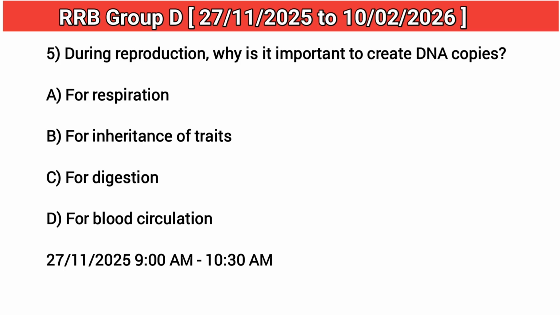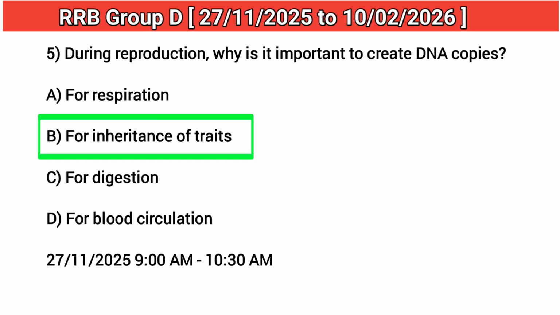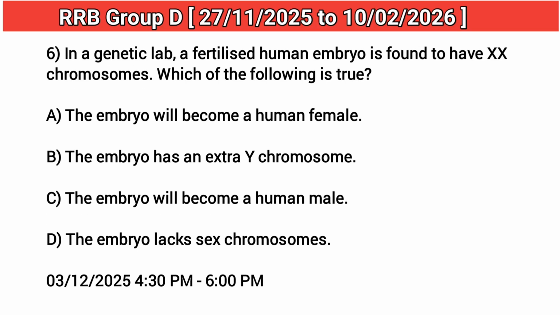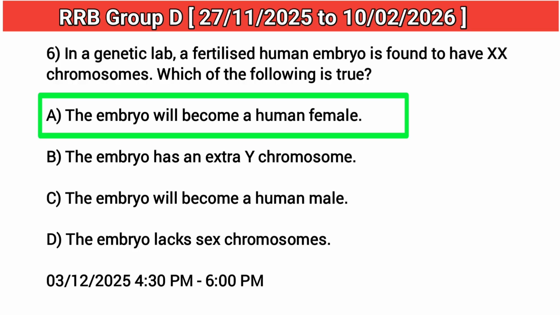5. During reproduction, why is it important to create DNA copies? Answer: B. For inheritance of traits. 6. In a genetic lab, a fertilized human embryo is found to have XX chromosomes. Which of the following is true? Answer: A. The embryo will become a human female.